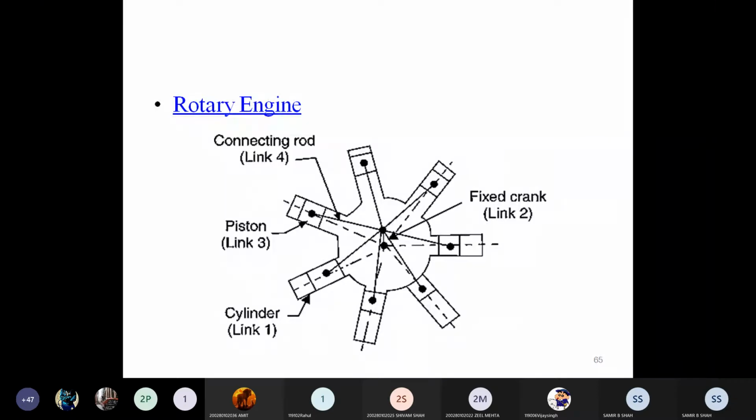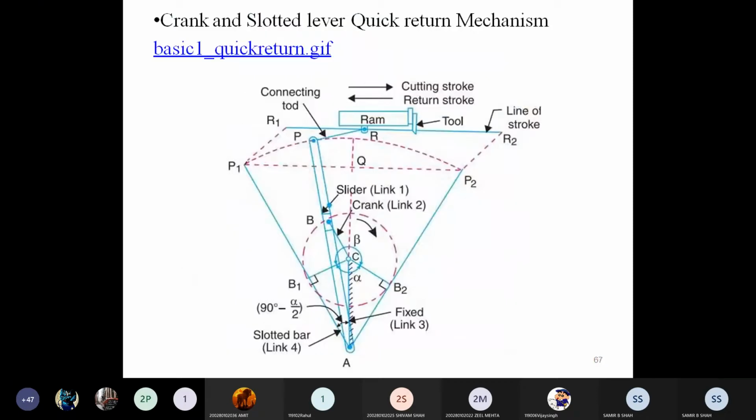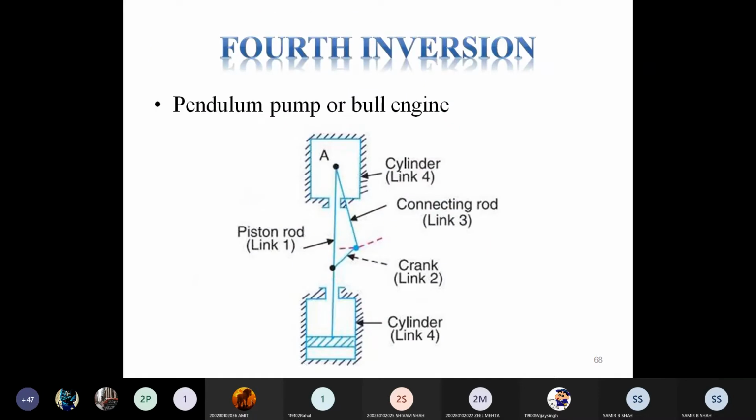rotary motion is converted into reciprocating motion. In the same way, rotary motion is converted into oscillating motion in the third inversion. After that, the fourth inversion, I think we did not complete it because of a time constraint.